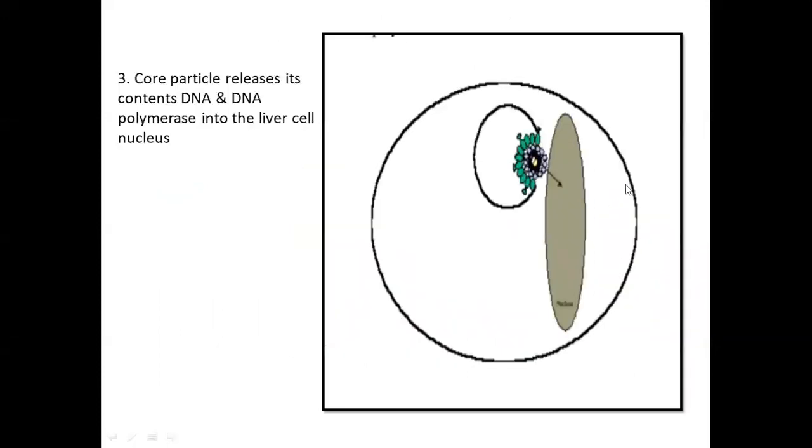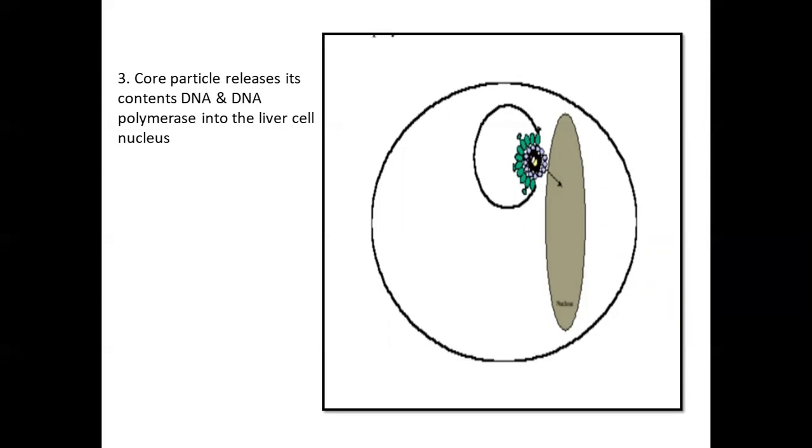Now after that, the nucleic acid core of the virus releases its contents. What are the contents? It is mainly the DNA and the DNA polymerase, and this is released into the nucleus of the liver cell. So you can see DNA polymerase. DNA polymerase is the enzyme which is involved in reverse transcription.